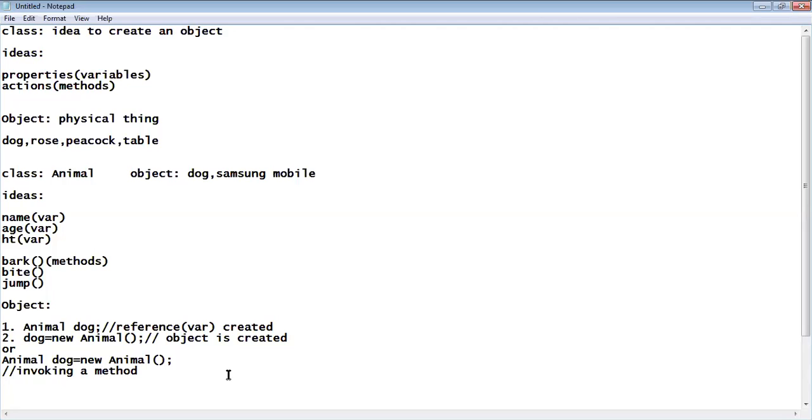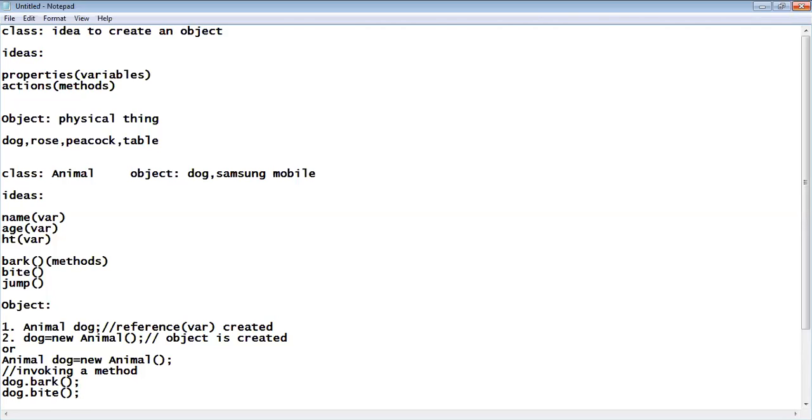I told earlier, if you don't touch the mobile, will it work? Don't talk about Bluetooth and all those things. Generally speaking, without touching a mobile, can you make a call or do any operation? No. So you have to do something with your fingers. Here also, see, what is the object which you have created? Dog. Dog dot bark, that is the way to invoke, that is the way to call. Dog dot bite, this is the way to invoke a method.